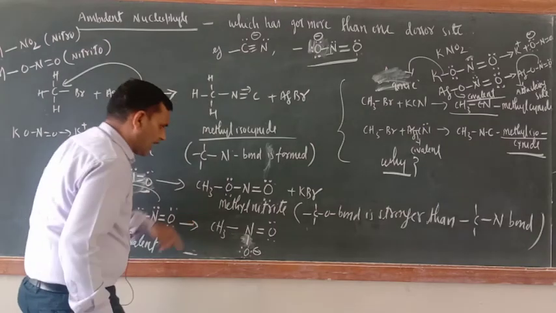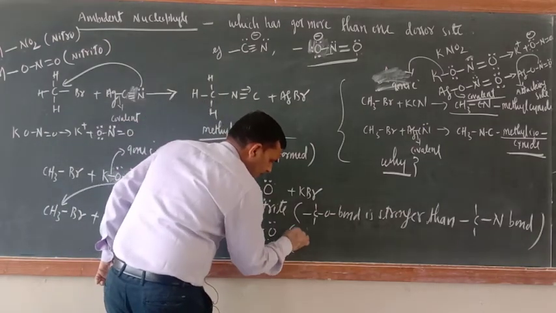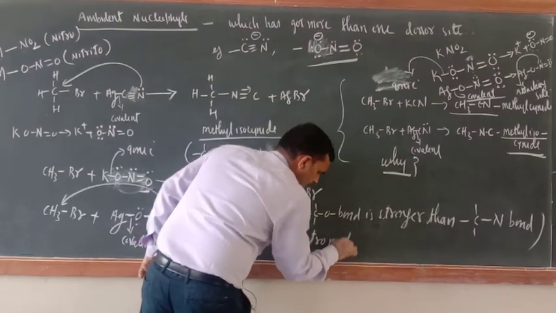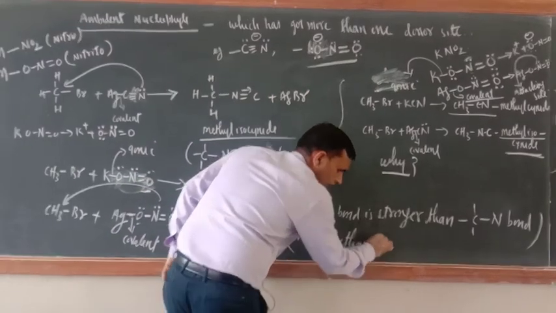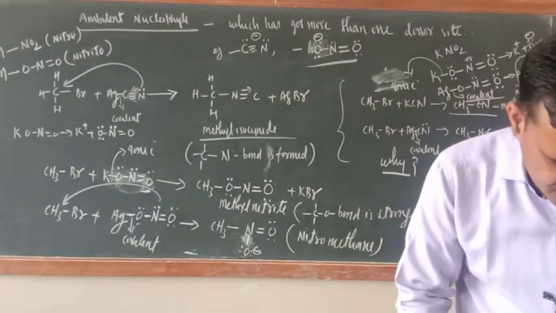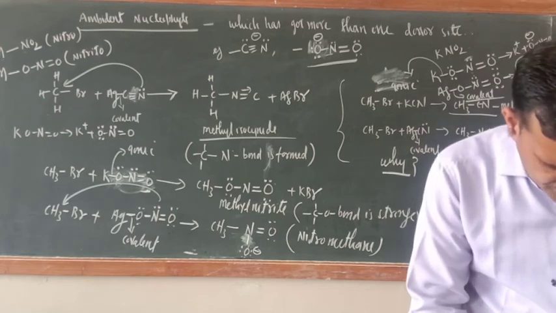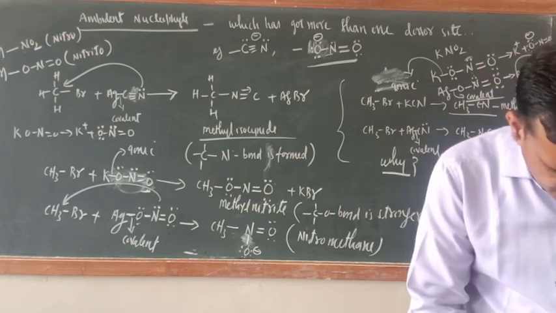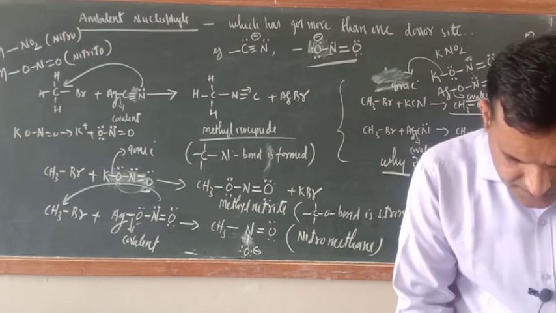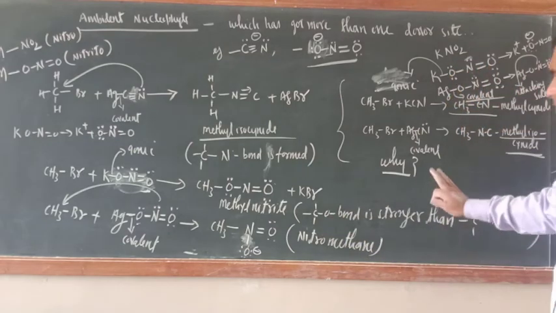So this is methyl nitrite and this is nitromethane. Okay. So I hope that you understood why that much difference is there. The difference is because of the nature of bonding between silver and potassium. Okay. So I hope that you understood this one.